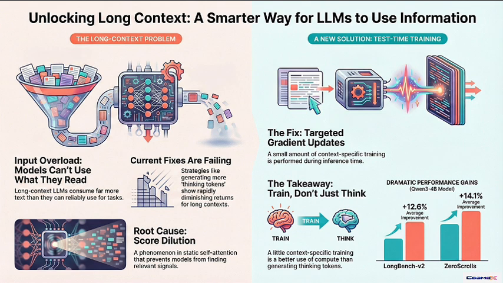That leaves a really interesting final thought, doesn't it? If a tiny, targeted update to the model's memory, right at the moment of use, can create such massive gains, what does that mean for the future of customized AI? We might be moving into an era where models learn just what they need to know for that one task, where the quality of how they integrate context is way more valuable than the sheer quantity. Something for all of us to think about.